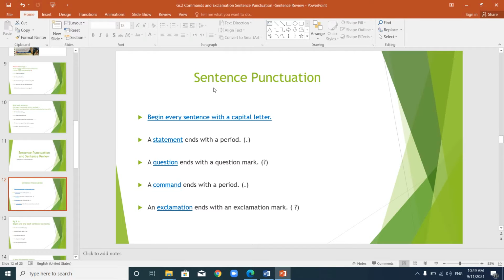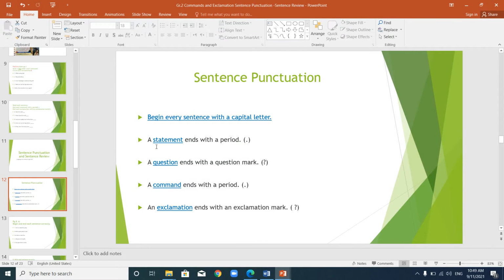This is called sentence punctuation. Sentence punctuation is the mark you put at the end of the sentence, according to what type or kind of sentence it is. But you have to remember that each sentence must begin with a capital letter. Again, each sentence must begin with a capital letter.